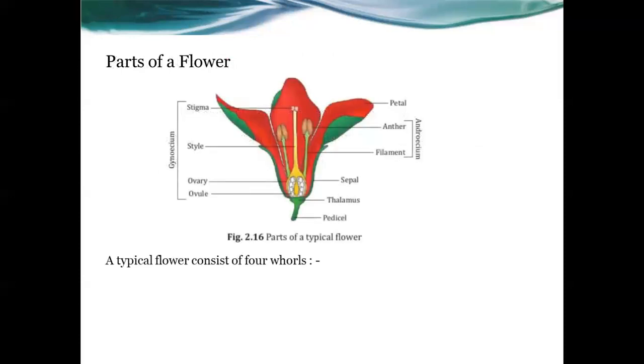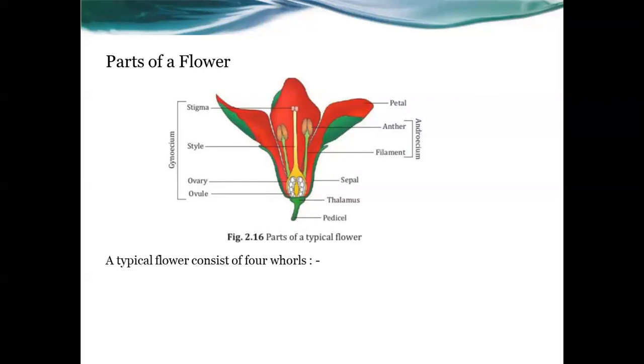And look at this figure 2.16, which is showing the parts of a typical flower. A typical flower consists of 4 main parts, and biologically we call these parts whorls. So a typical flower consists of 4 main whorls. Look at the figure: what are the main 4 whorls of a typical flower? We will discuss the figure afterwards.